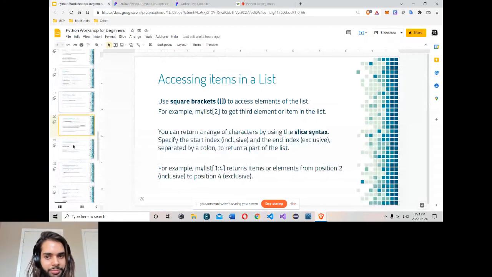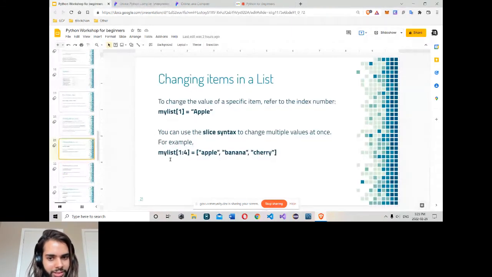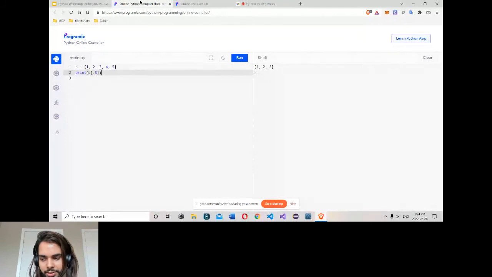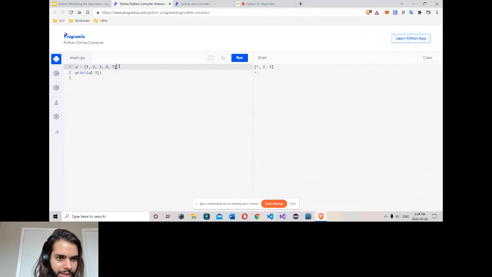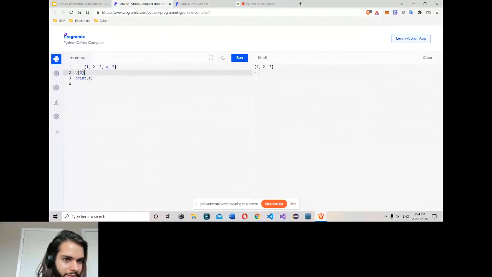You can change items in a list. Same. Also, you can slice to change multiple values at once. So you can simply go here. Let me say I want to change all of these 3 elements. I use 0, start from 0, go to 3. So 0, 1, 2, right?